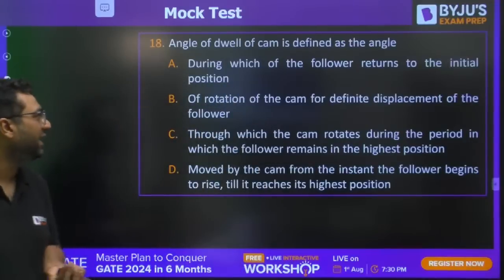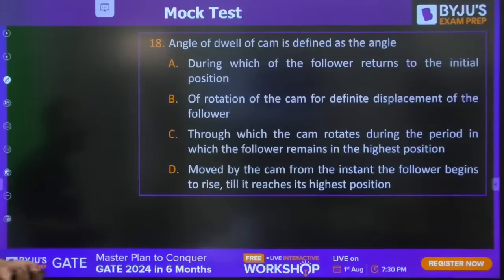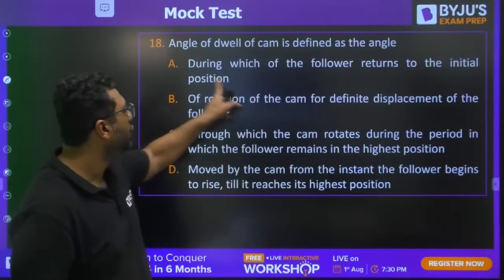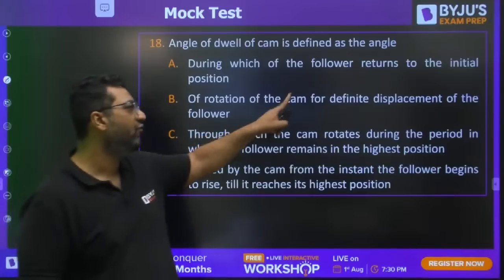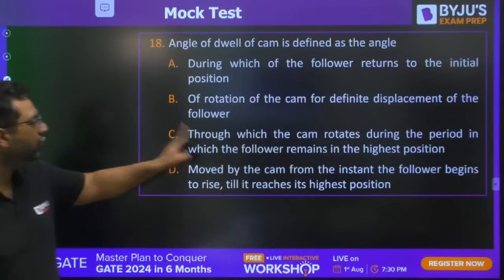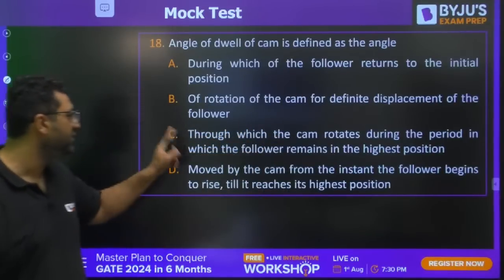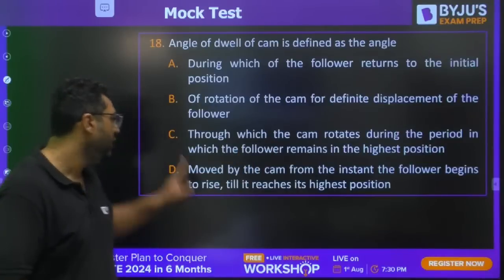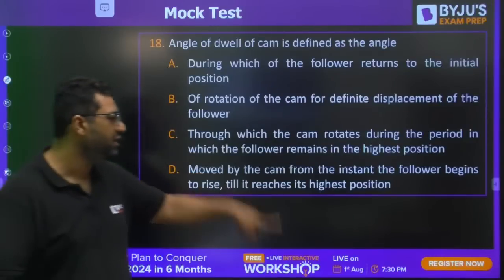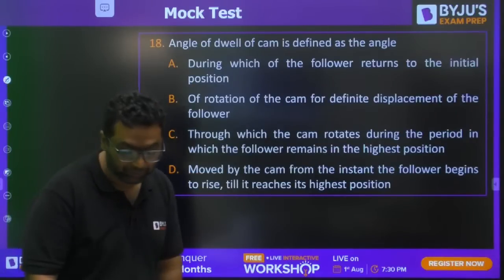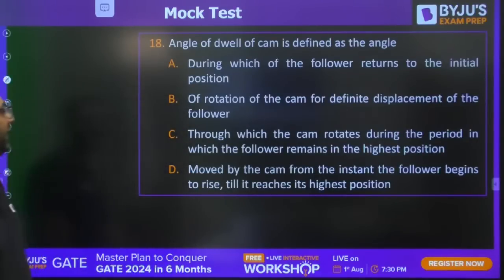Next question is: the angle of dwell of the cam is defined as the angle during which the follower returns to the initial position; rotation of cam for defined displacement of follower; the angle through which the cam rotates during the period in which the follower remains at the highest position; or the angle moved by the cam from the instant the follower begins to rise till it reaches the highest position. What would be the correct answer for question number 18?